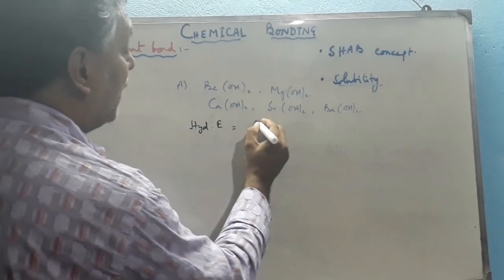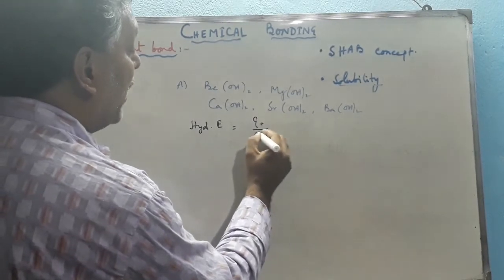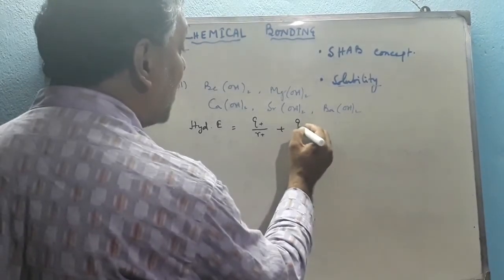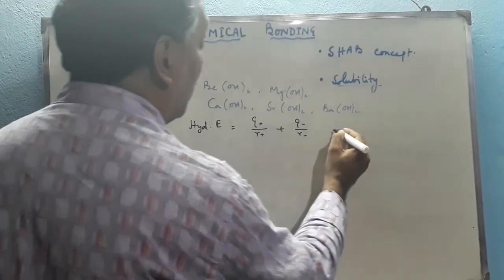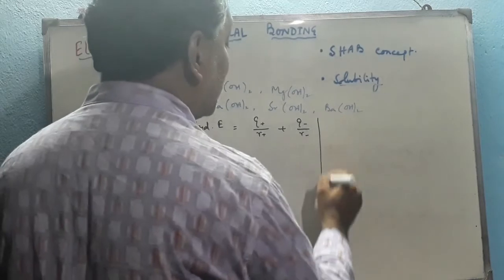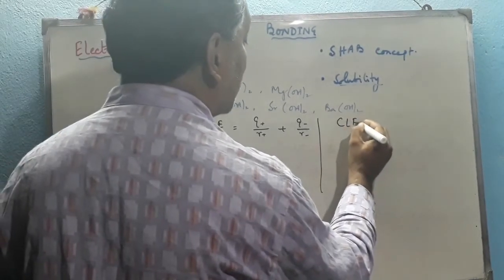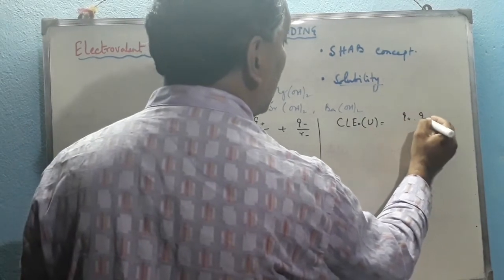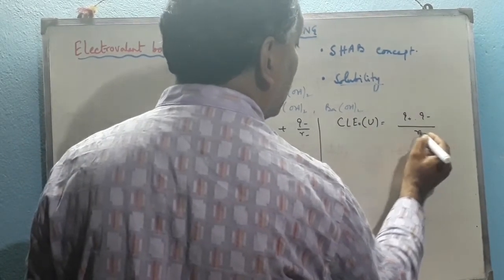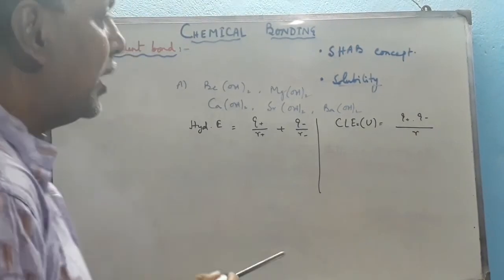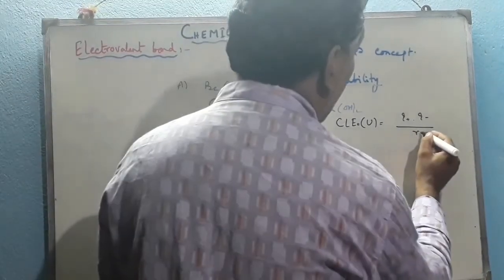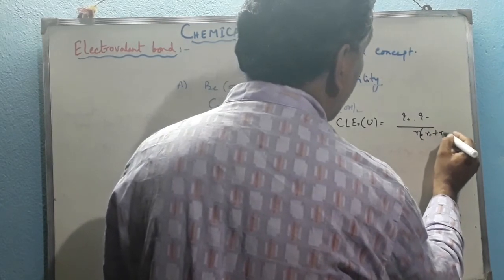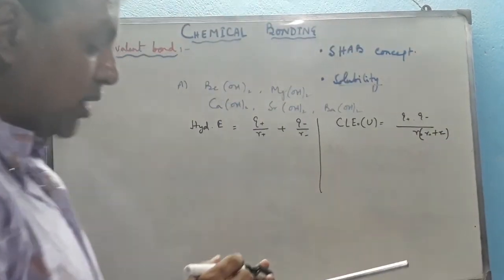We know that hydration enthalpy is nothing but Q positive by R positive, because the cation dissolves separately, plus Q negative by R negative for the anion. In case of CLE, the expression of CLE denoted by U is equal to Q plus into Q minus divided by R. In CGS unit, 4 pi epsilon 0 becomes 1. So R equals R plus plus R minus, that means the radius of the cation plus the radius of the anion.